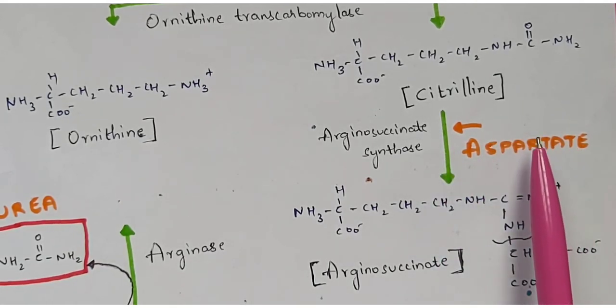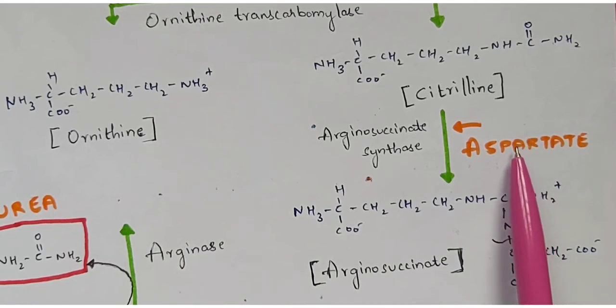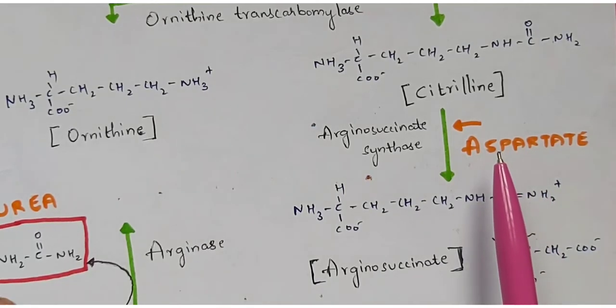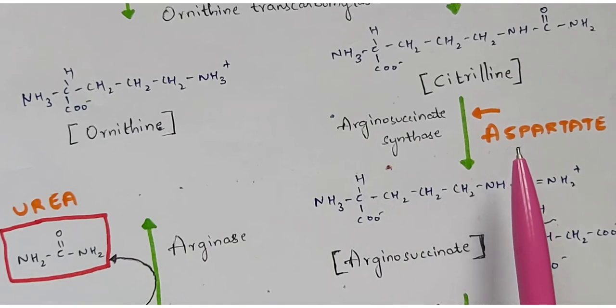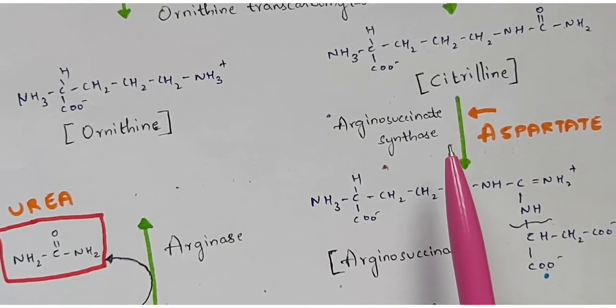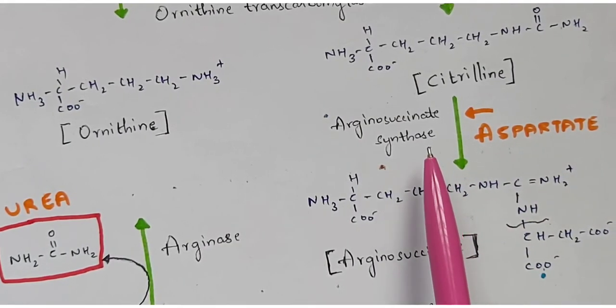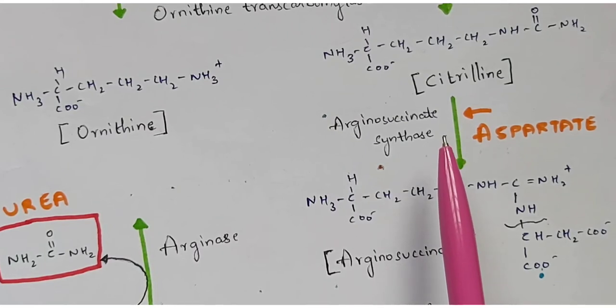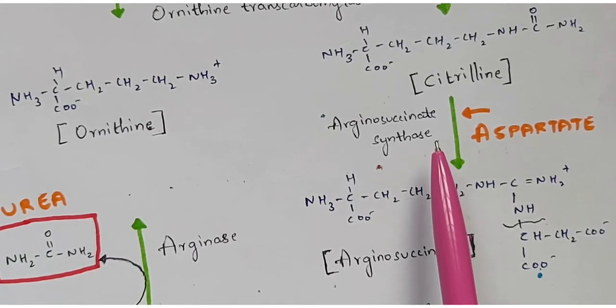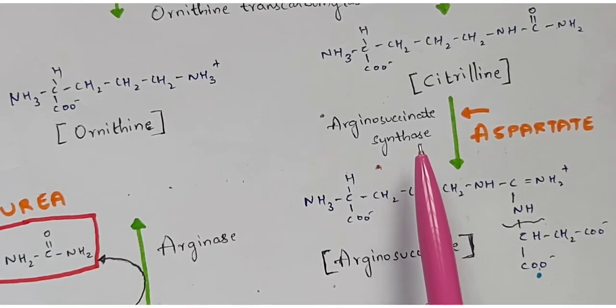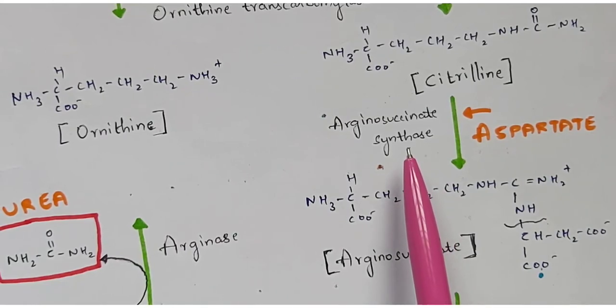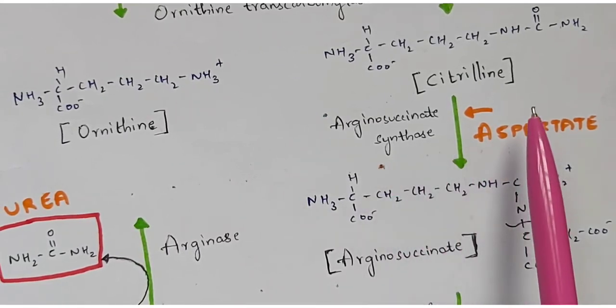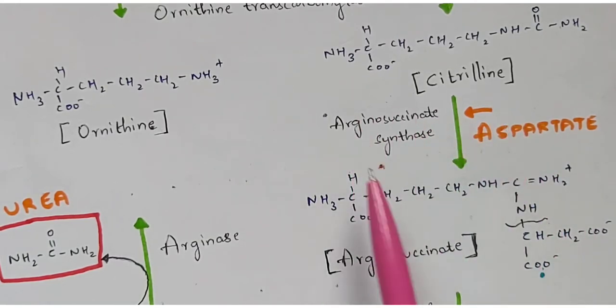This aspartate is produced from the TCA cycle. There are other names for this TCA cycle, called the Krebs cycle and the citric acid cycle. I have clearly explained this citric acid cycle or Krebs cycle, and that link will also be provided in the description box. People who are interested can watch that video, so that you can understand how this aspartate is mainly formed and why it is used in this urea cycle, to produce the urea.